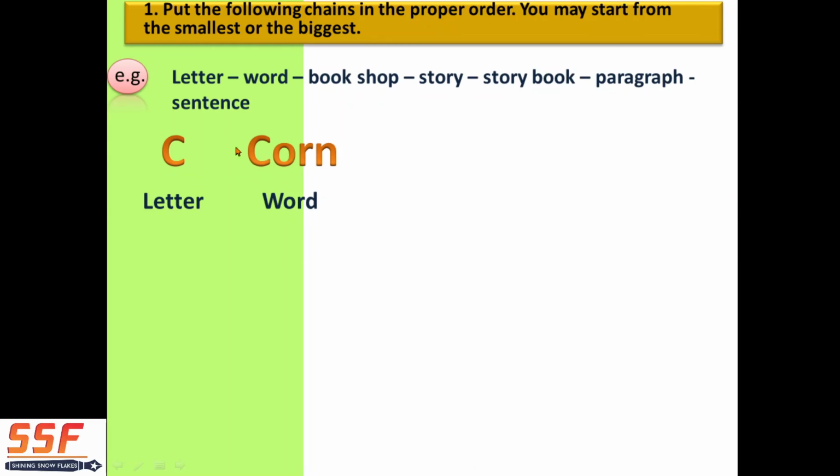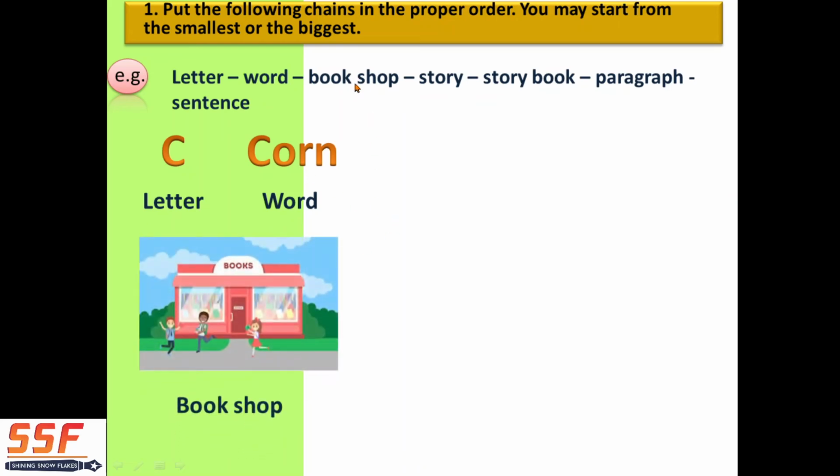Okay, I have picked something similar. So first is letter, then there is a word. Now here it's bookshop. I have gone in this order, explaining each word in image format. So bookshop. You can see the bookshop. Children are going into the bookshop.